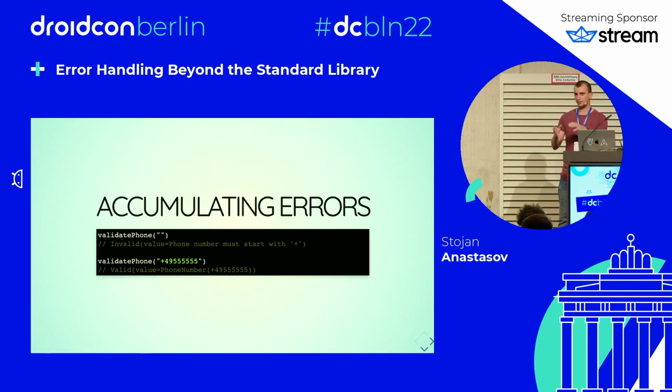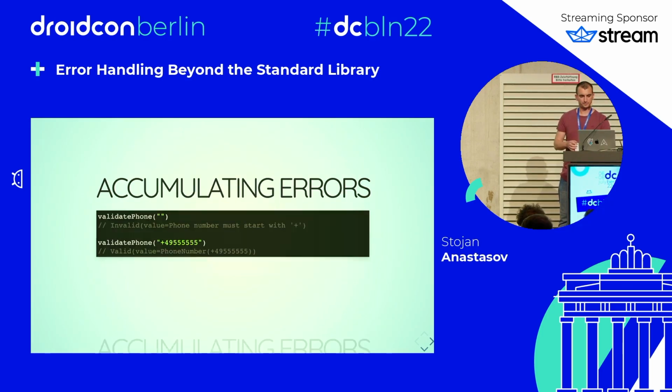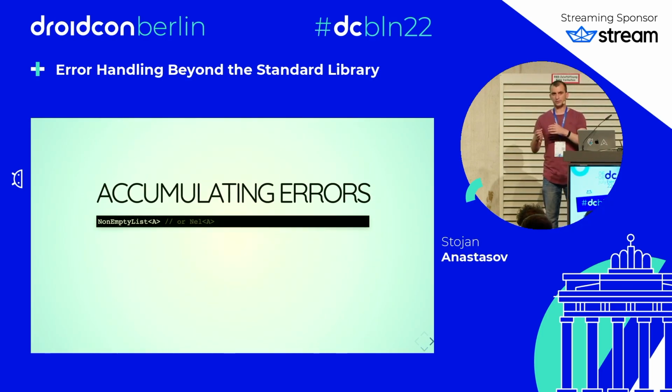So let's talk about how we can accumulate errors now. To accumulate errors, Arrow offers the non-empty list type. This is a list, just like a normal list, but it has the constraint that it needs at least one element. That means, unlike the Kotlin standard library list, where you have a first element function that throws if the list is empty, this one can have a head function that returns the first element from the list, but never fails.